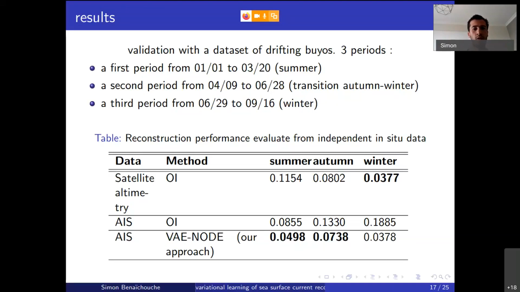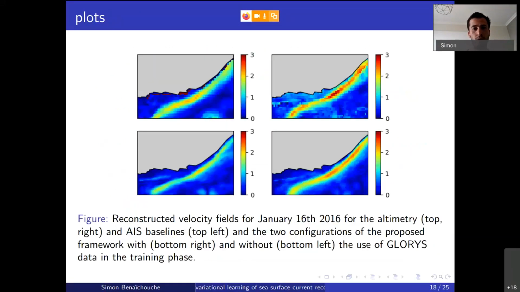as we can see, with respect to in situ data provided by a dataset of drifters, our method leads to significant gains over the baseline product that relied on the optimal interpolation method and the satellite altimetry-based product that also relied on optimal interpolation. So here are examples of the current field that we obtain.